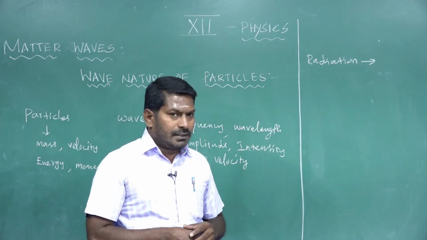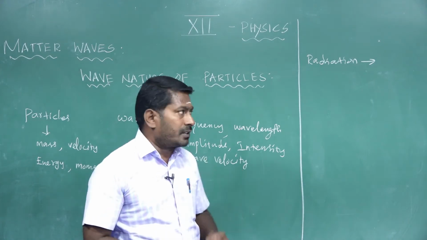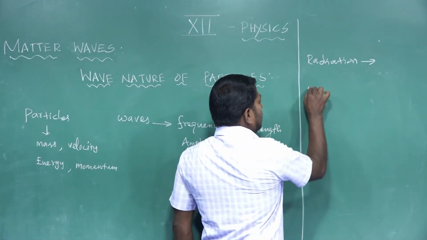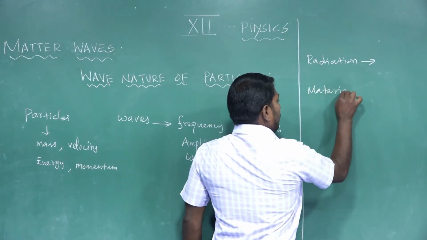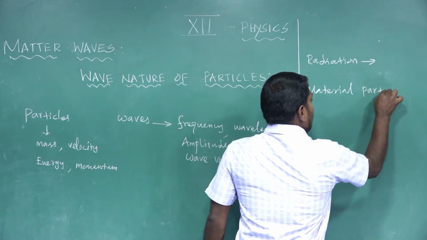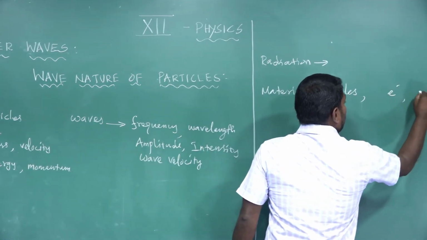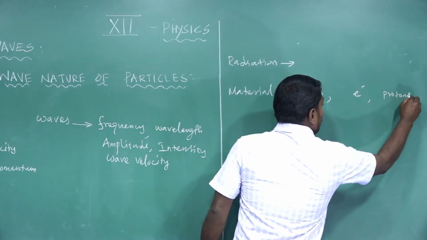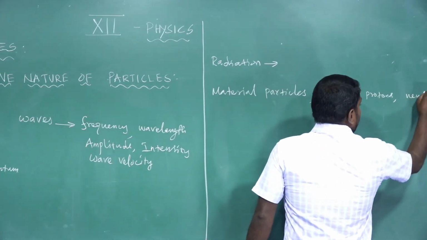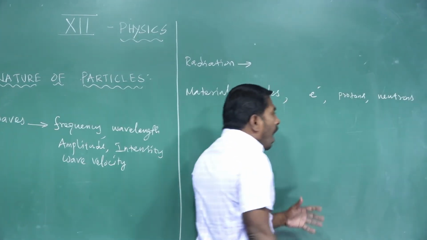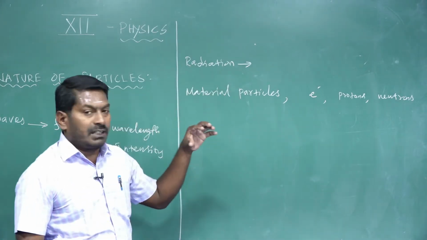all material particles like electrons, protons and neutrons are in motion associated with waves.